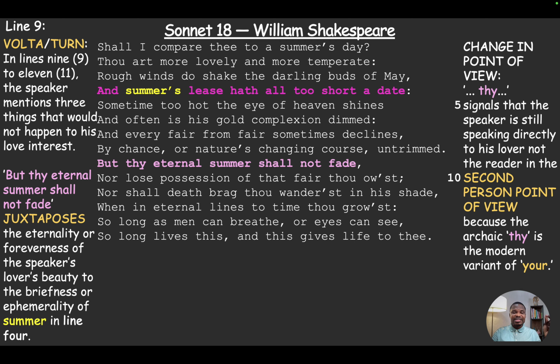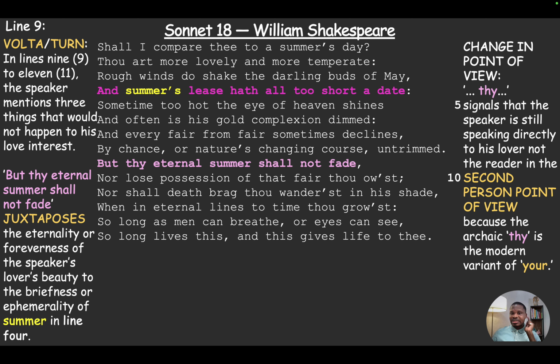Now, the first thing that he says: "But thy eternal summer shall not fade." Now, the word "but" there signals a contrast or juxtaposition. We have the eternality of his lover, a foreverness, set against the briefness, ephemerality, or short-livedness of summer that he mentioned in line 4. If you look at line 4, it says, "And summer's lease hath all too short a date." But when it comes to his lover, it says, "But thy eternal summer shall not fade." So she has an eternal summer that is beautiful, perfect, the talk of the town, something that is highly desired.